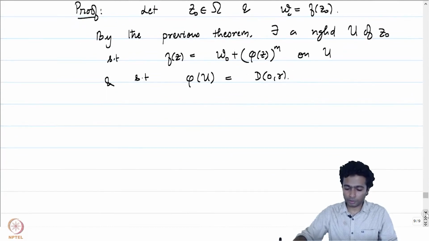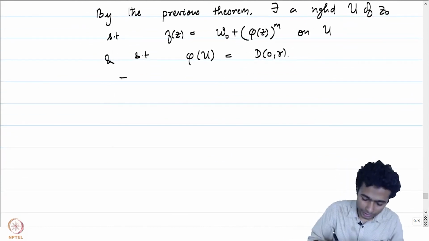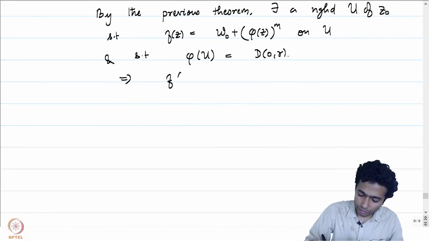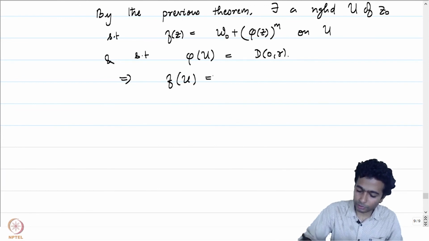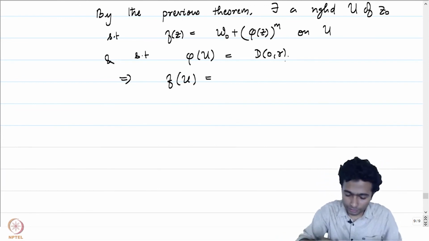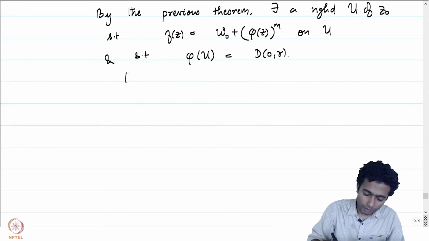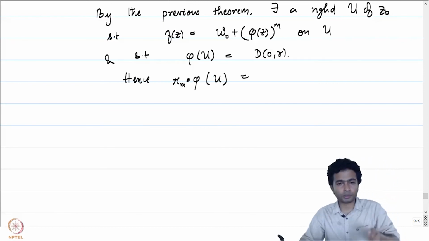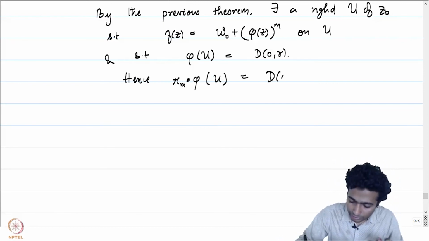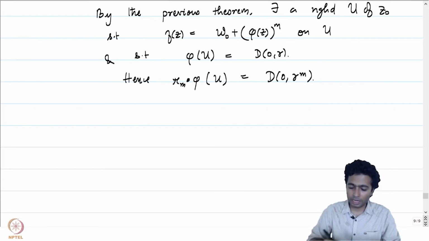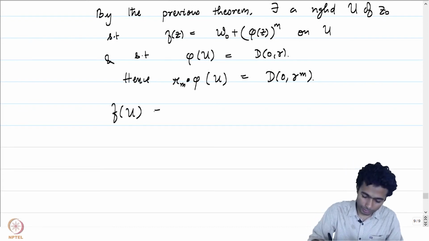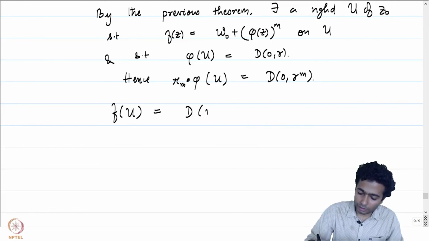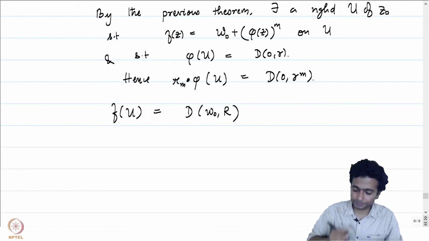If you think about what this means, f of u is going to be equal to pi m composed with phi of u, which is just going to be equal to pi m composed with D(0, r), which is going to be D(0, r) to the power m, and hence f of u is just going to be equal to D(w0, r to the power m), which I will just write as capital R.